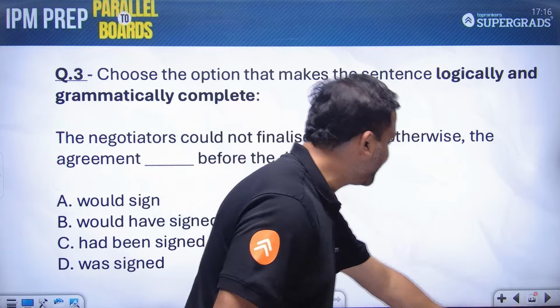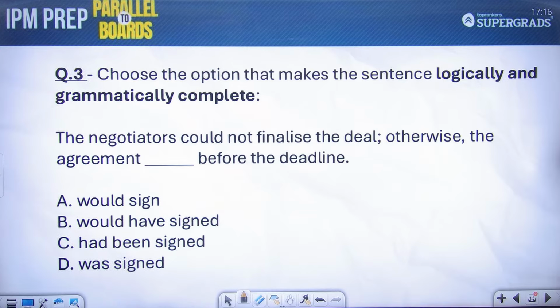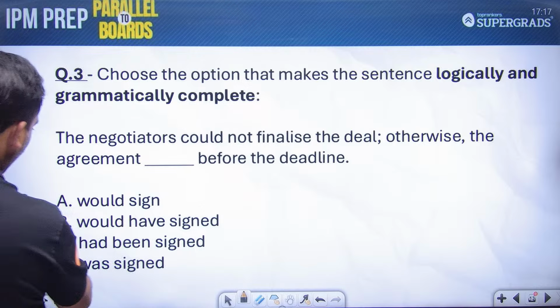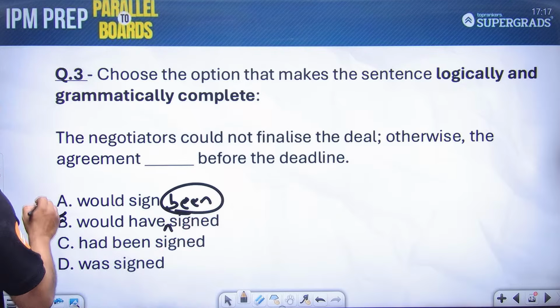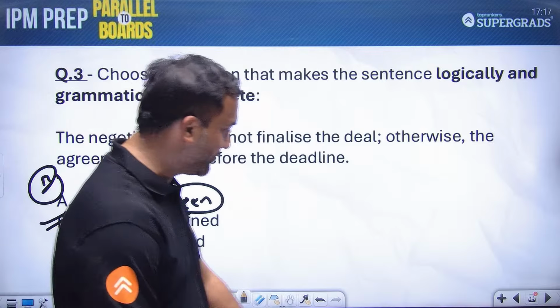And that brings us to the last question for today's discussion. Here is once again a fill in the blank type question based on past conditional. The negotiators could not finalize the deal. Otherwise, the agreement dash before the deadline. I think in this question, the correct answer would be B. यहाँ पे been होना चाहिए, would have been signed before the deadline. So B must be the correct answer to this question, students.